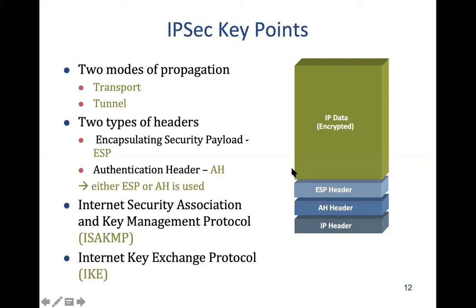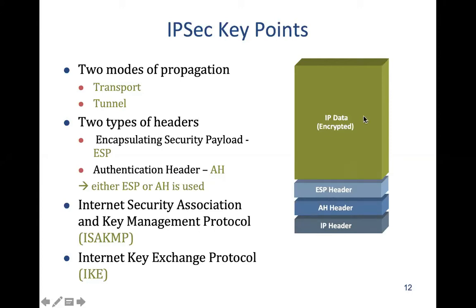Now, here we have the IP header, then the AH header or ESP header. As I said, this is not a layered protocol stack that's shown in this figure. It's just inside the outer IP packet. There will be an AH header, which is required only for authentication, or it will have an ESP header, which is required for encapsulation and authentication.